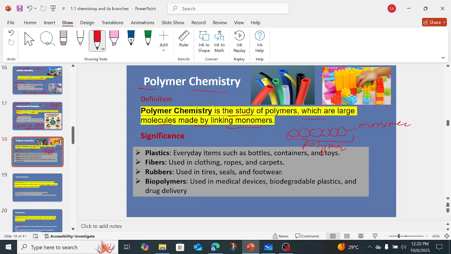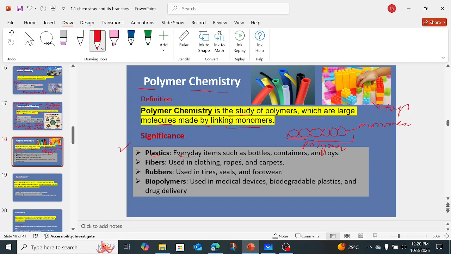So when we study the polymer, that comes in polymer chemistry. Now everything like the toys through which the children play, they are polymers. The pipes, the cloth you wear is also a polymer, that is made up of nylon. So nylon is a polymer. Okay, now what is the significance of the polymer?